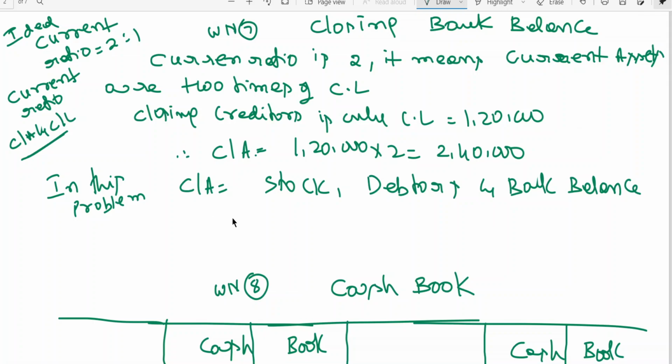So current assets is 2,40,000, which equals stock 80,000 and debtors 1,20,000 plus bank balance.